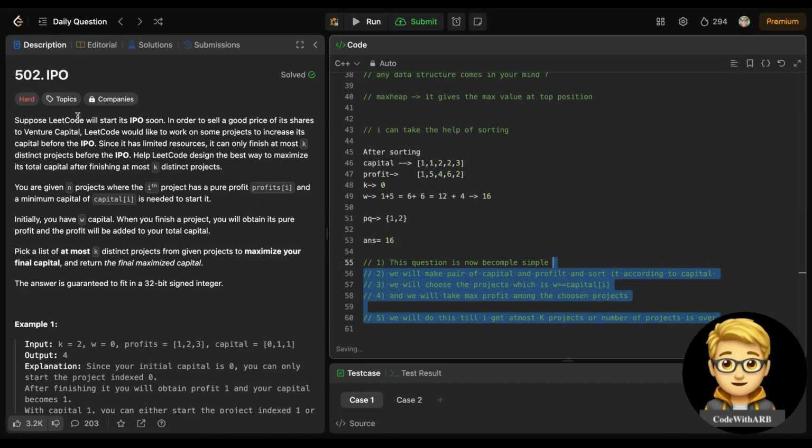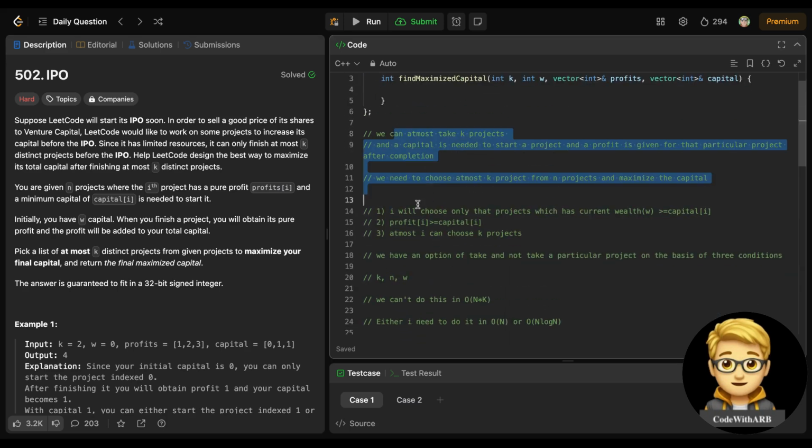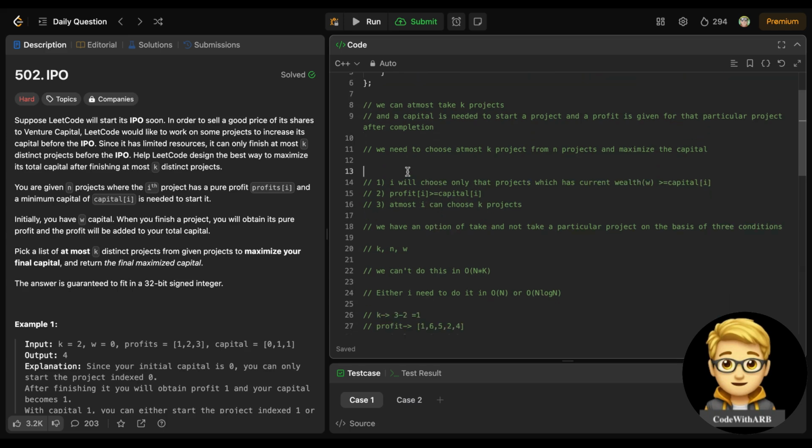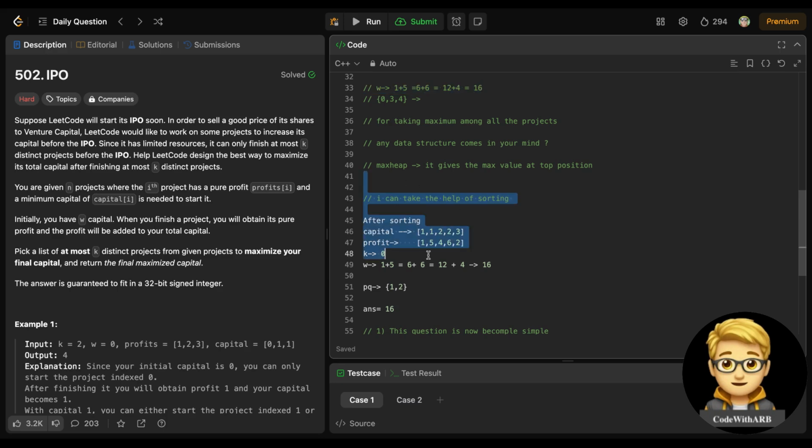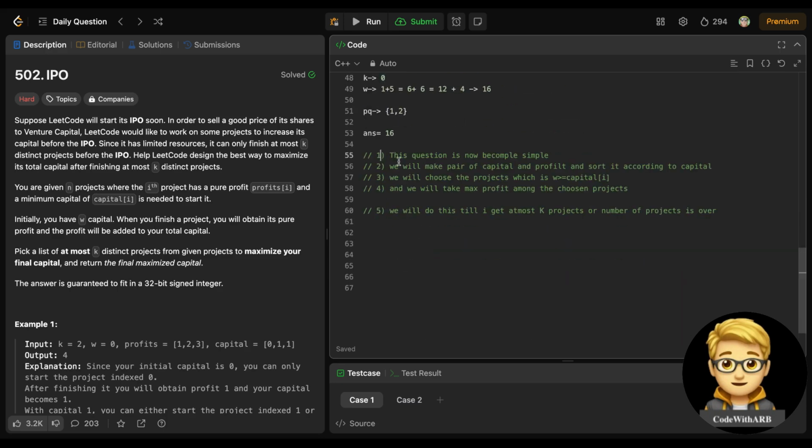So you see that this question is hard, right? This question is hard, but from analysis, from thinking of a DP approach to an n log n approach and using a priority queue as an option, we get this approach, right?